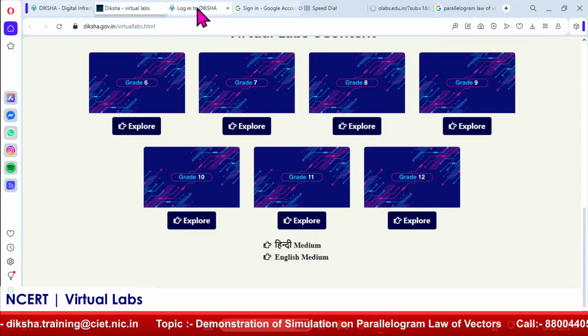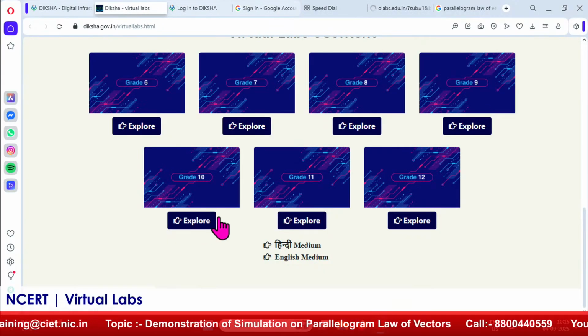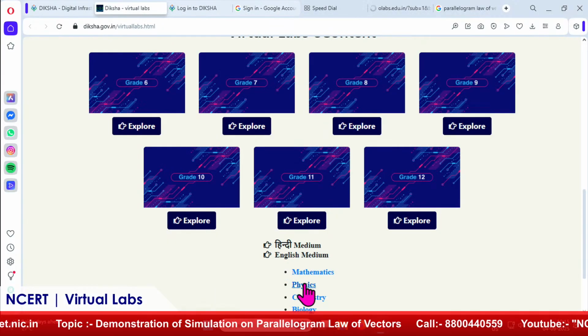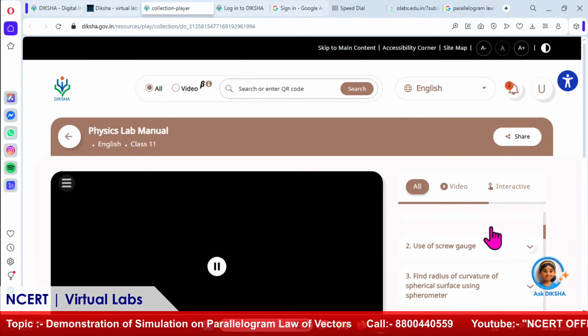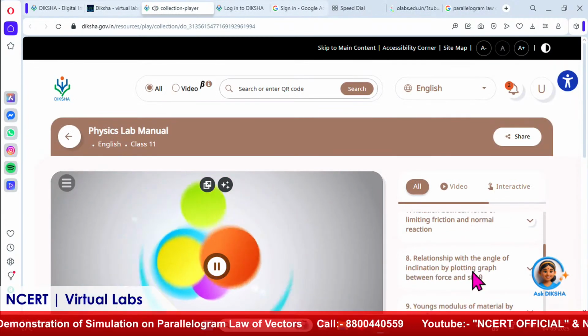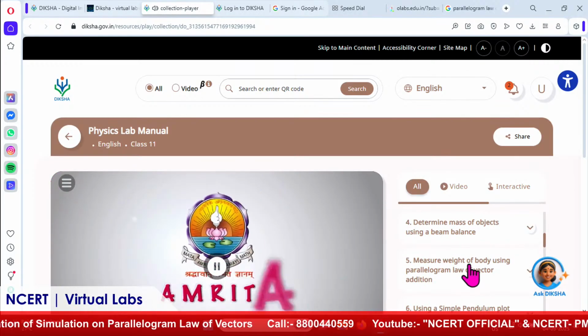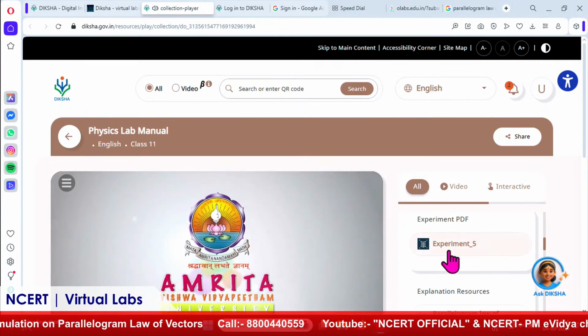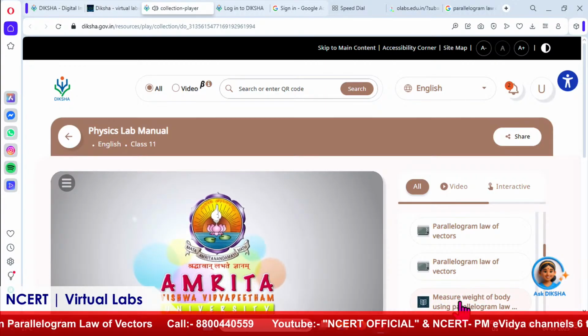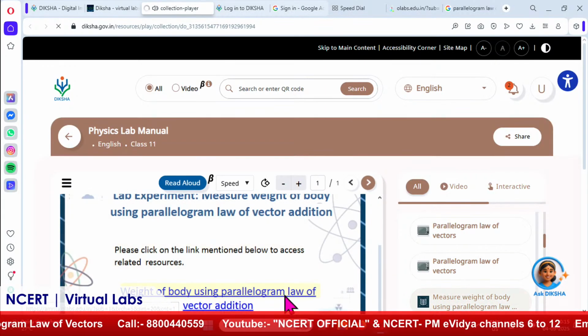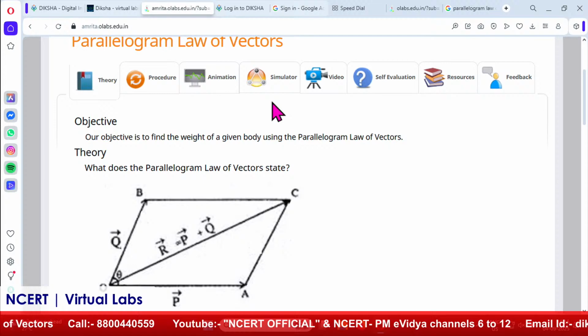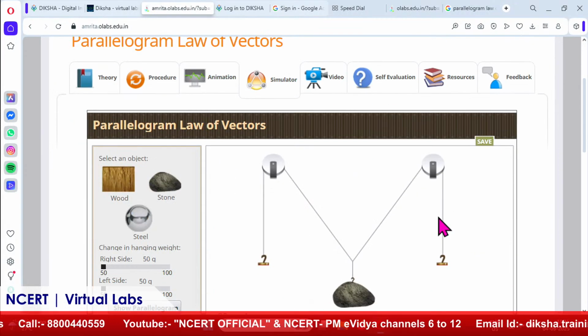And I can see that there is a help button also. So instructions are also given on how to perform the simulation. After learning the theory, you can always go to the procedure part. As I already mentioned, there's the entire write-up on how to perform the simulation. Then there is an animated video also, because we have different kinds of learners who learn differently, and I think inclusion is best